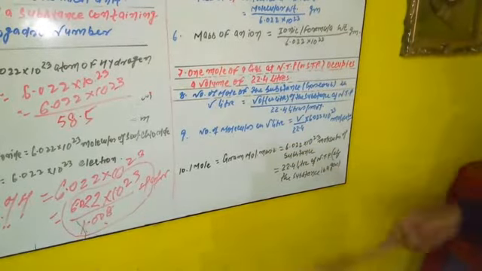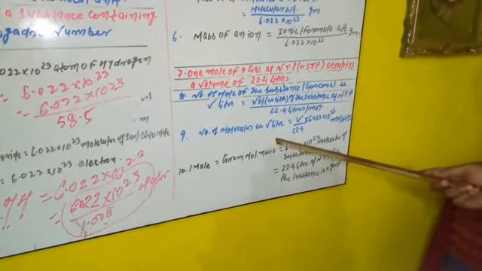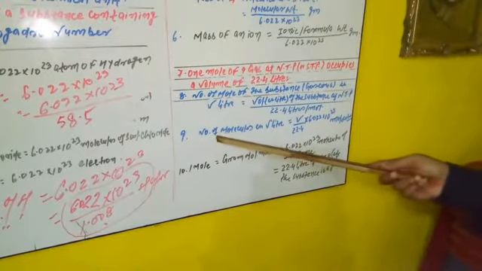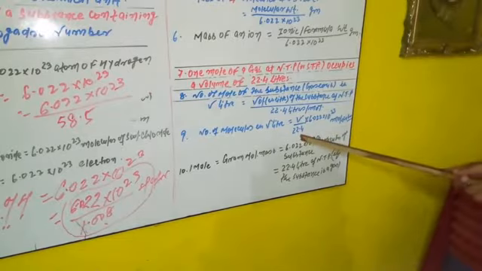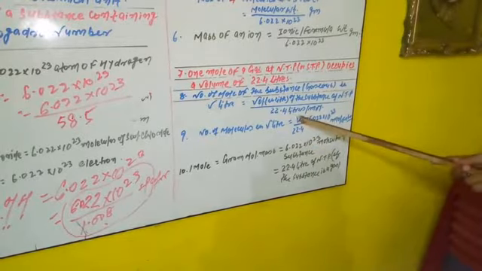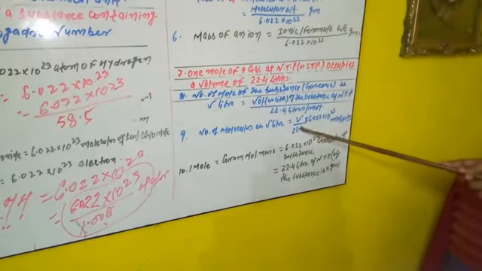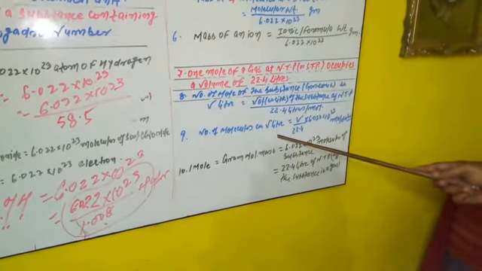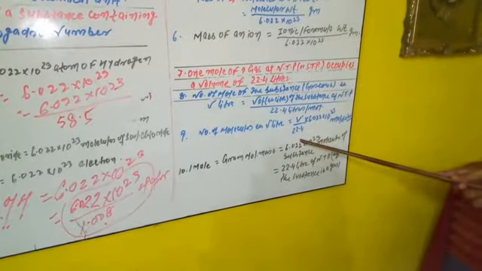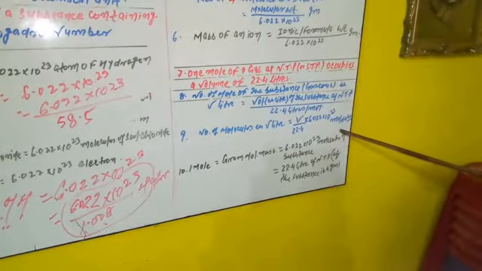The next thing is also very important. If you want to know the number of molecules in V liters, we use the formula: number of molecules in V liters is equal to capital V divided by 22.4 liters. Here, what is meant by capital V? It is the volume in liters of the substance at NTP, written with the symbol V. So again, the number of molecules in V liters is equal to V by 22.4 into the Avogadro number, 6.022 into 10 to the power 23 molecules, and is easily calculated.